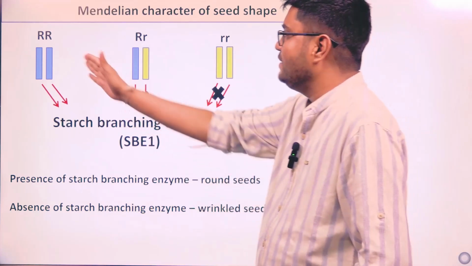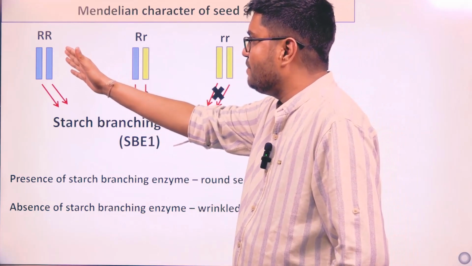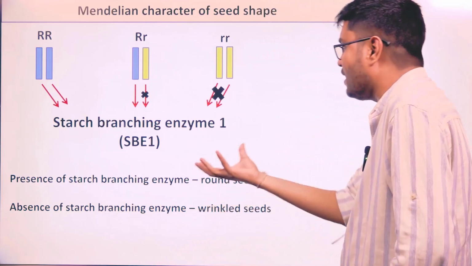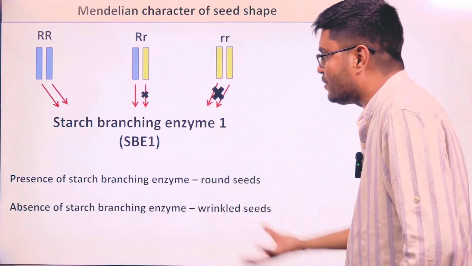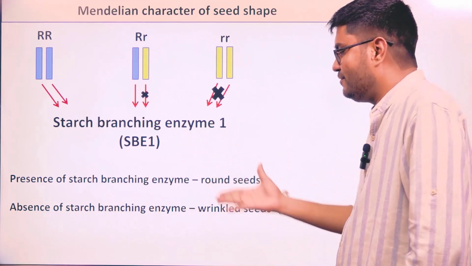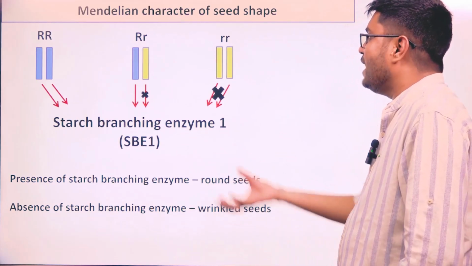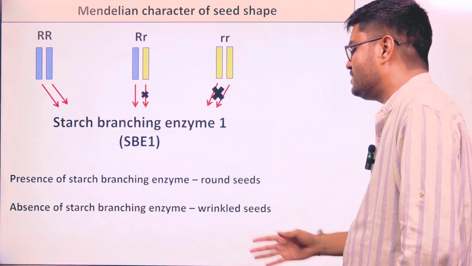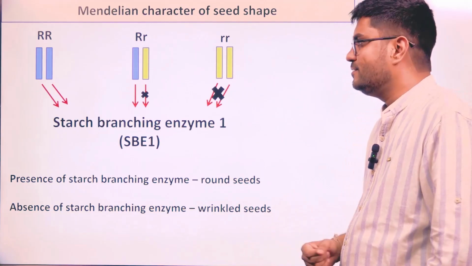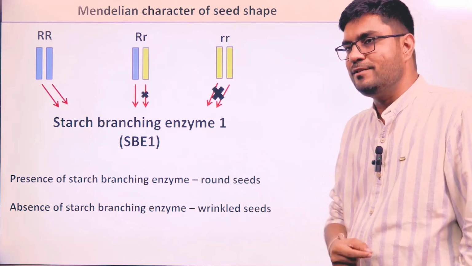If it is generated by both the copies, seeds are round. If it is generated by one copy, seeds are still round because the enzyme is present, and that is enough to make a seed round. And if the enzyme is absent, none of the copies making the enzyme, seeds are what? Wrinkled.